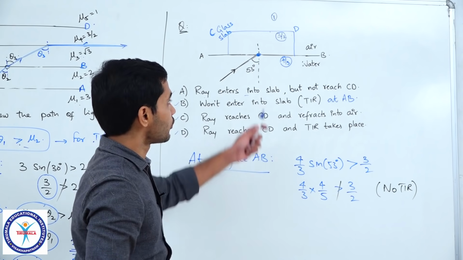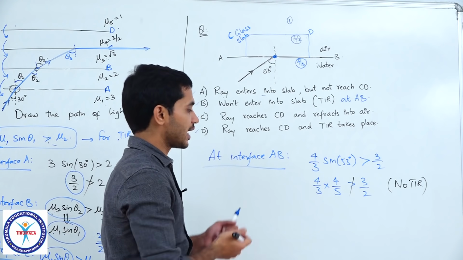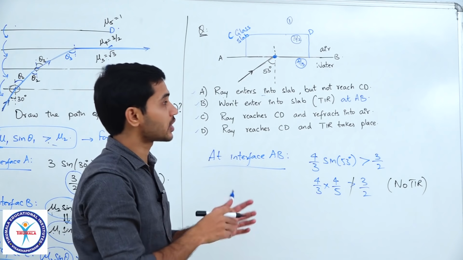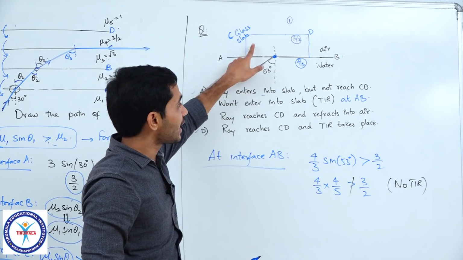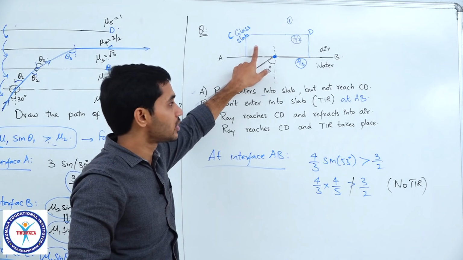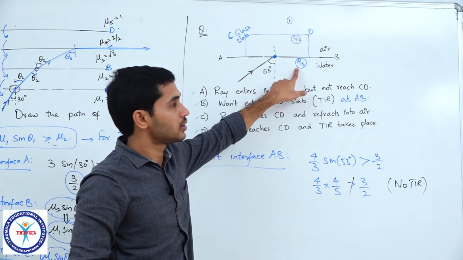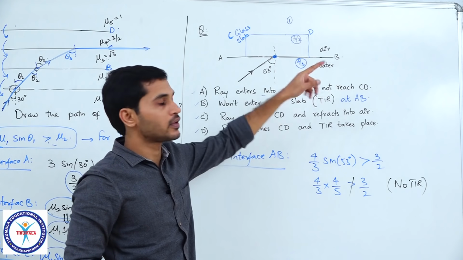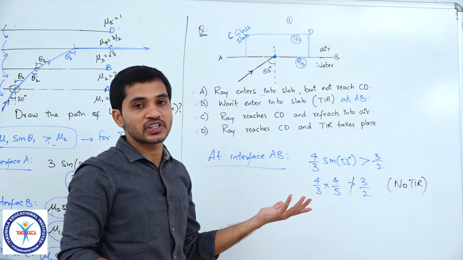In fact, if you observe closely, we do not even have to check. I actually did not realize that. So, we do not even have to check. Why is it so? Can you tell me why is it so? When compared with water, glass has higher refractive index. 4/3 is how much? 1.33. 3/2 is how much? 1.5. So, this is denser, this is rarer. So, there is no concept of TIR at all.